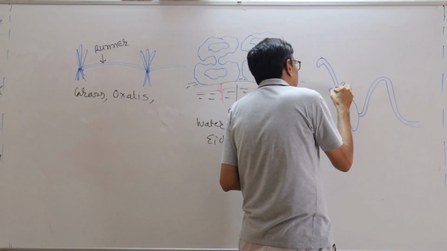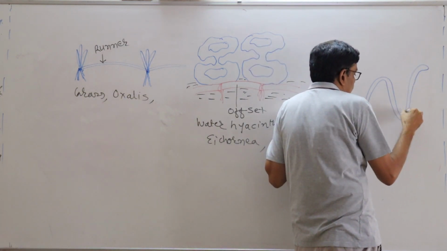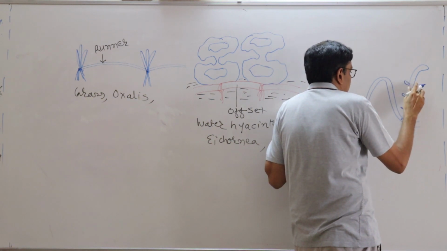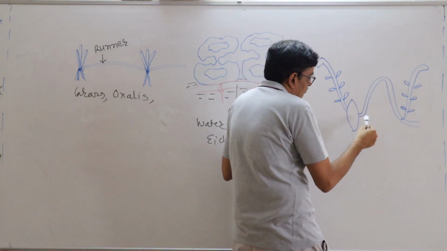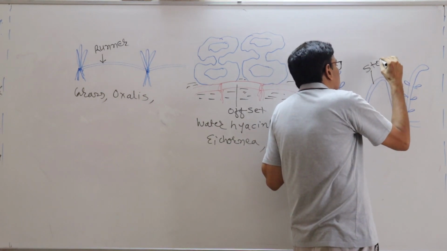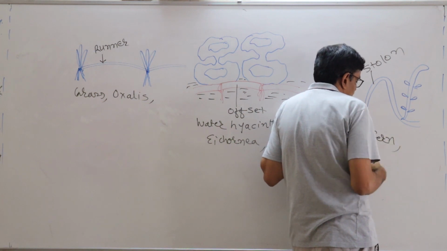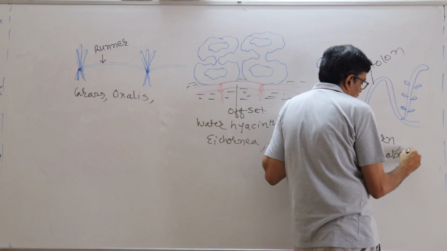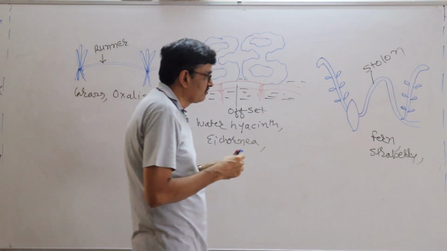From its underground stem, the branch occurs, and it occurs like a curve, and again comes into contact with the soil and forms a new branch, and that is called what? Stolon. Fern as well as strawberry, right? And other examples will be there.